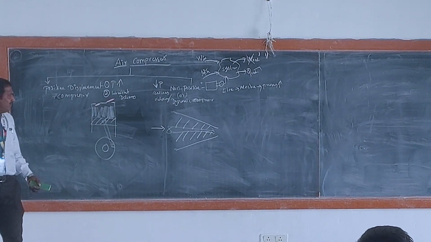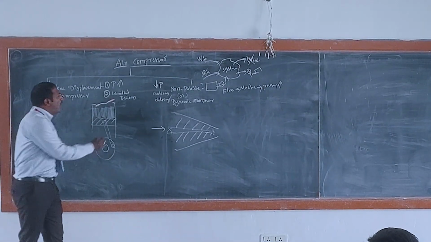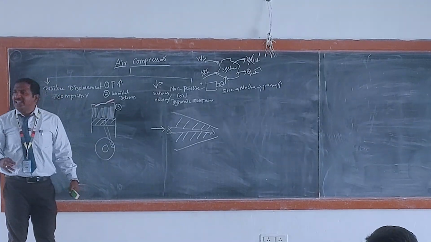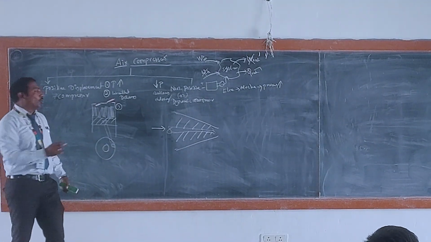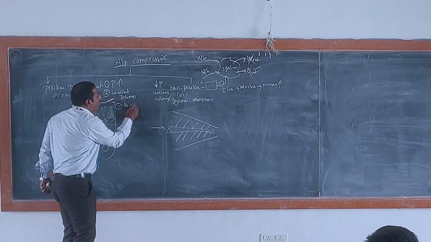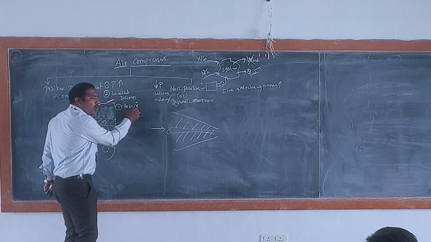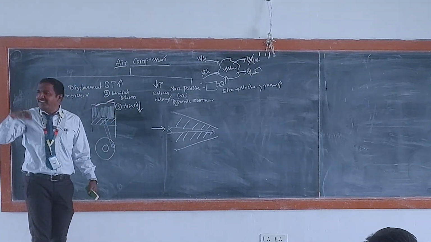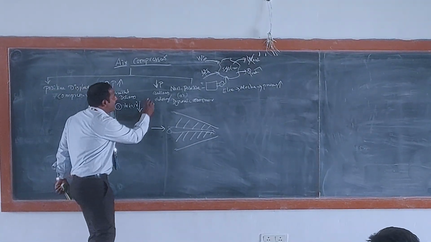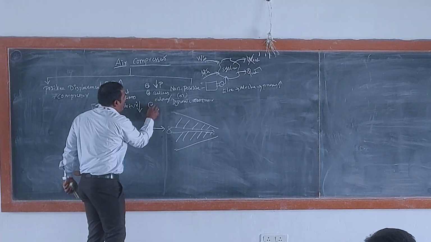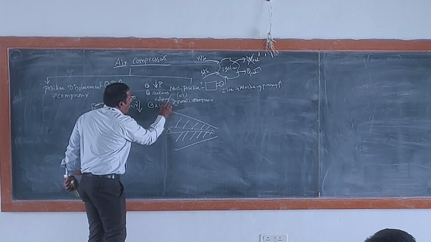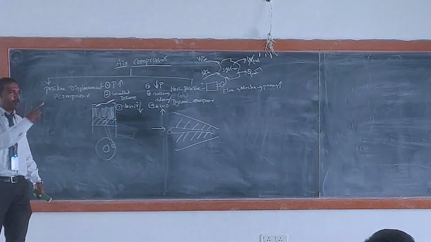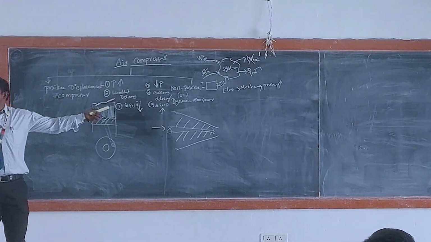Correct. Since it's an intermittent delivery, what about the mass flow rate? Will the mass of air delivered be high or low? Volume of air delivered, mass of air delivered, low. Which means either m dot or V dot, mass flow rate or volume flow rate, your wish, okay? It will be very low here since it is intermittent. But here, mass flow rate or volume flow rate will be high. These are the basic classifications of positive displacement air compressor and non-positive displacement air compressor.